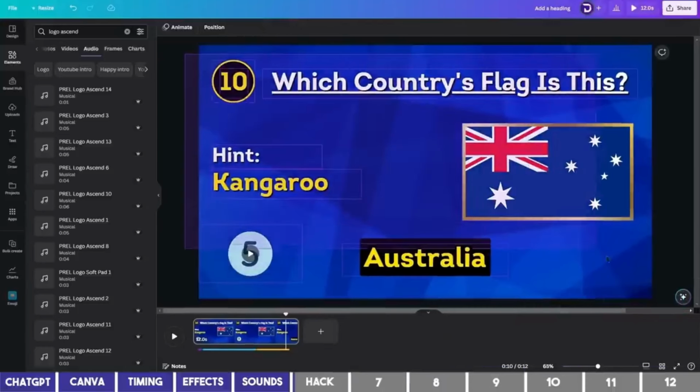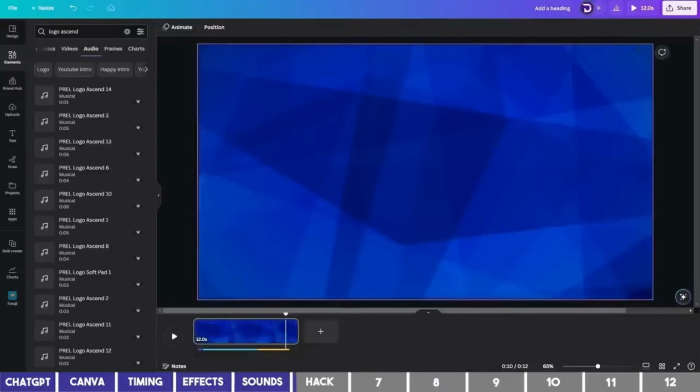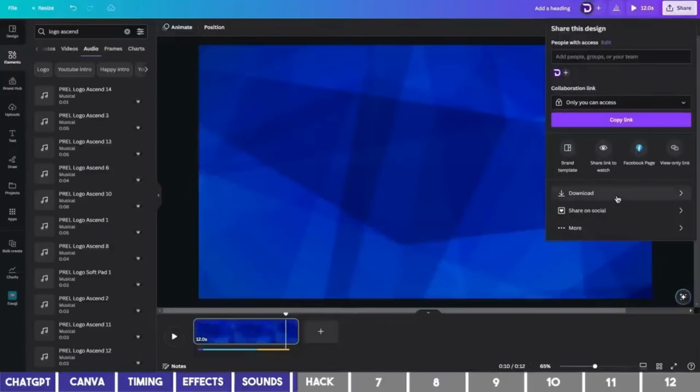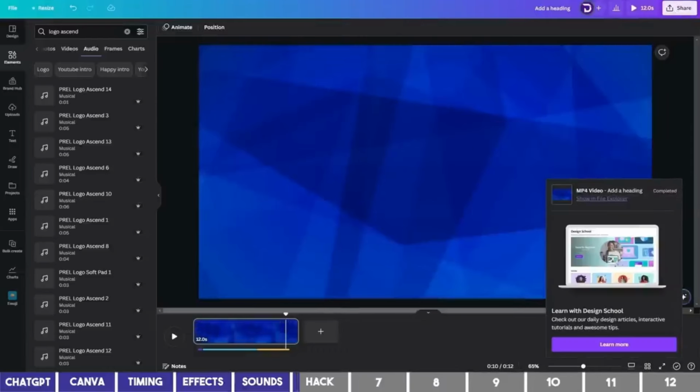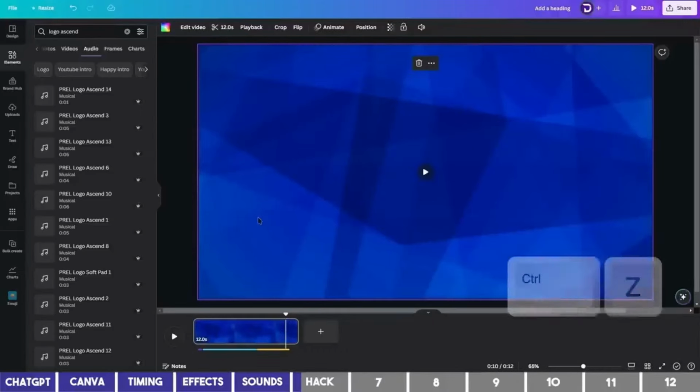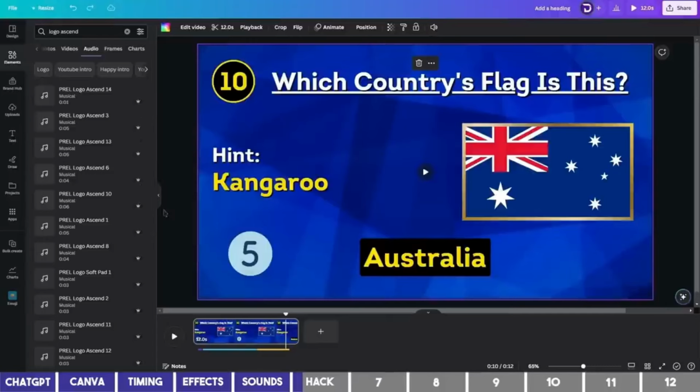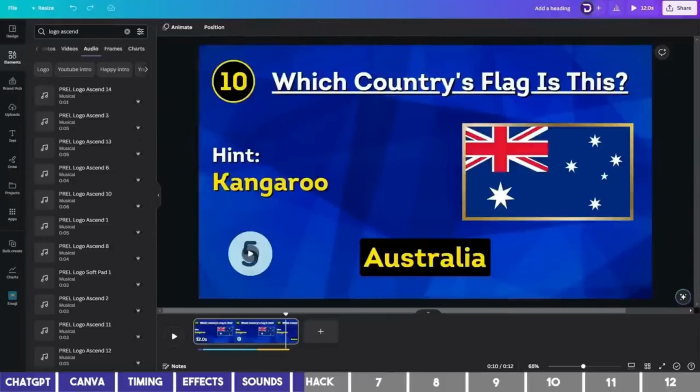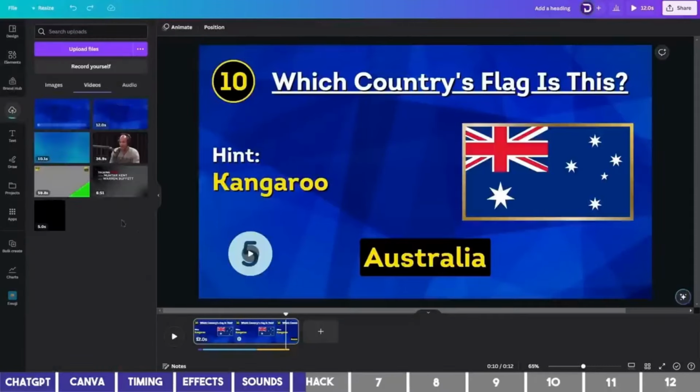Select all the elements on this page and delete it. Then click on the Share button at the upper right corner to download the page as an MP4. Press Ctrl+Z on your keyboard to undo the deletion. Then you can upload the file you just downloaded to your library.